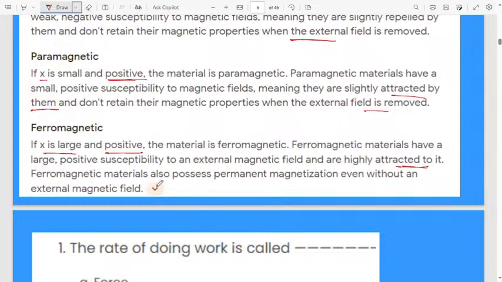Ferromagnetic materials also possess permanent magnetization even without an external magnetic field. This point is very important. Only in the case of a ferromagnetic material, after you magnetize it, the material will be attracted towards the magnetic field, and also when you remove the field, it will still show the magnetic property.